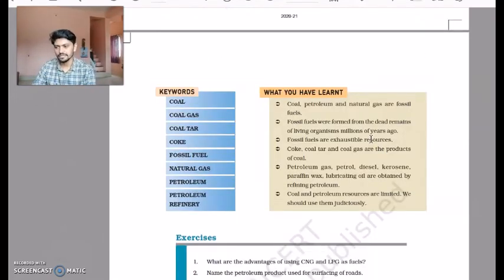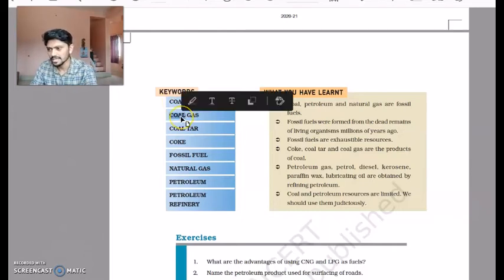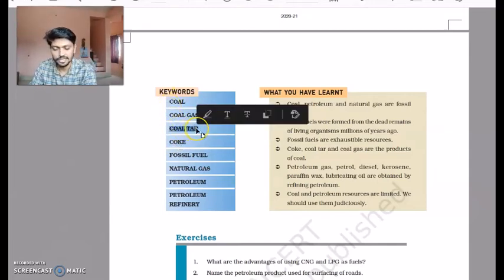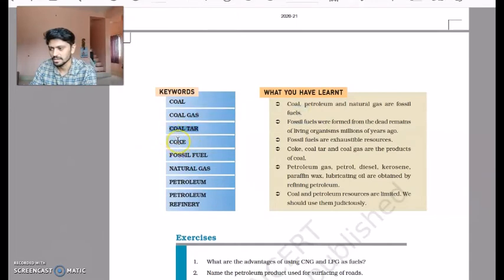Let us see some important keywords that we have covered. One such keyword is coal. We know coal is a type of exhaustible resource. Coal gas: when coal is available, we process it and we get certain products. One such product is coal gas. Coal gas is not obtained directly, but it is obtained as a byproduct in the production of coke. What is coke? It is one of the purest forms of coal. Coal tar is another such product obtained during the process of refining coal.